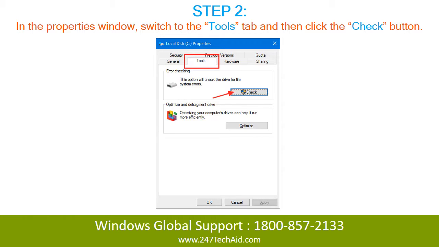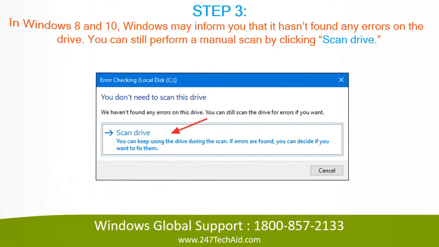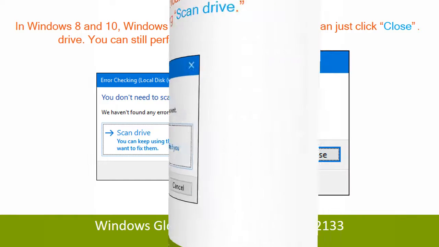Step 2. In the Properties window, switch to the Tools tab and then click the Check button. Step 3. In Windows 8 and 10, Windows may inform you that it hasn't found any errors on the drive. You can still perform a manual scan by clicking Scan Drive.